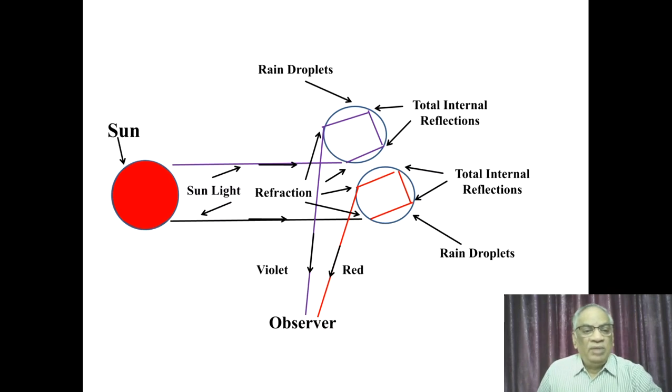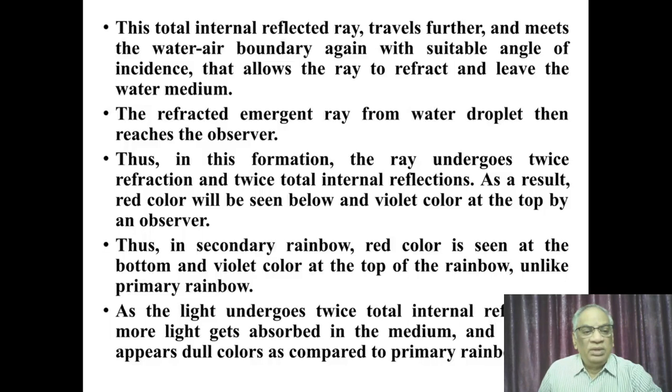Depending on the wavelength of the ray, the violet ray is seen at the top as the observer looks, and the red color is seen at the bottom of the rainbow because of the configuration shown in the figure. Thus, the light coming from the sun undergoes first a refraction, followed by two total internal reflections, and then emerges out through a refraction process.